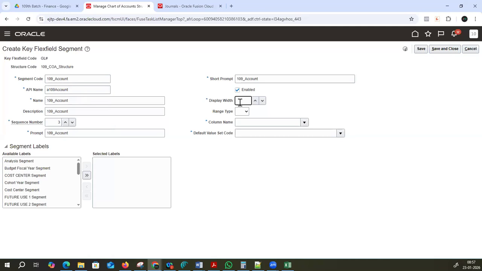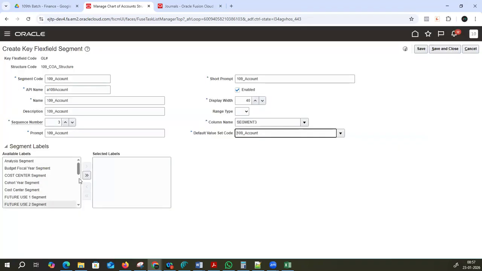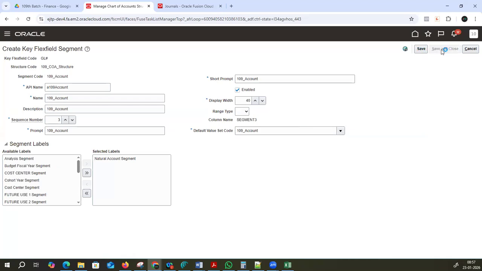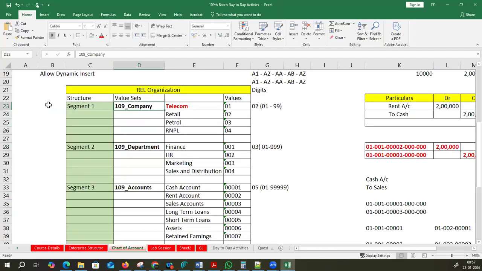So last time we gave 30, this time we want to give 40. Okay, 40 size. Column name, segment number 3, and then default value set code, search here, account. For this, we will enable natural account. Okay, save this, save and close this. Okay, see now company, department, and account. What is this? Primary balancing segment. And this is natural account.